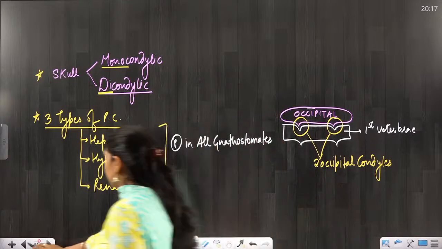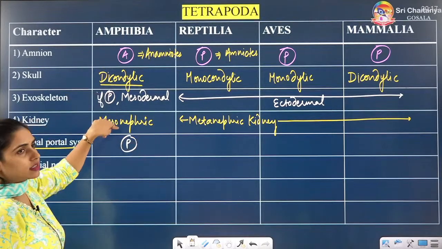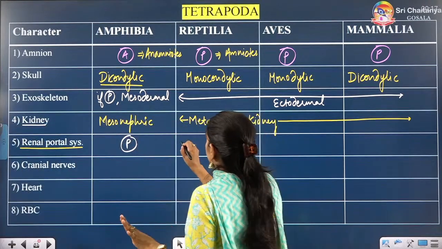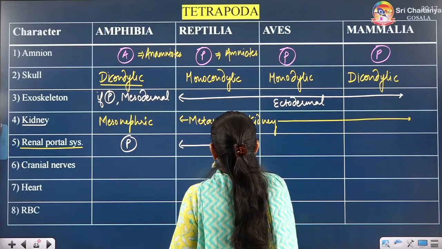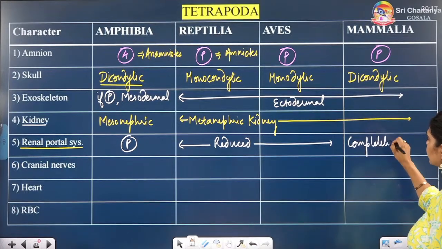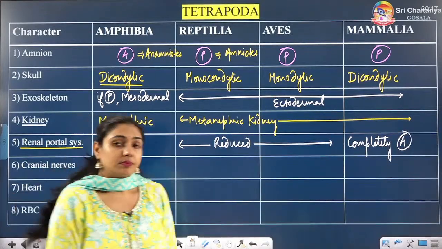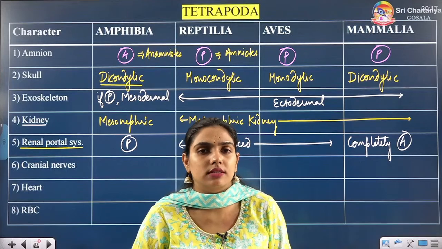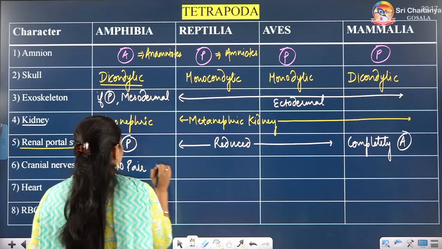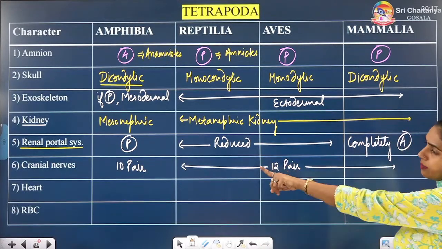So let us see, the renal portal system is present in amphibians because that kidney is not that much developed. In reptilia and aves also it is present, but it is reduced. And it is completely absent in case of mammals. Cranial nerves. How many cranial nerves do we have? Amniotes have 12 pair, but anamniotes have 10 pair of cranial nerves.